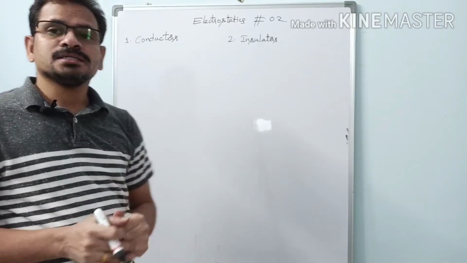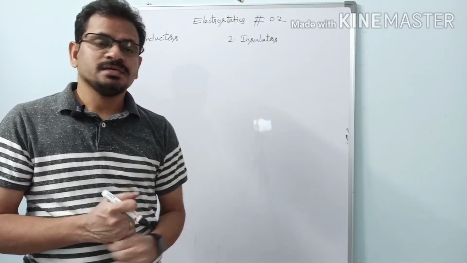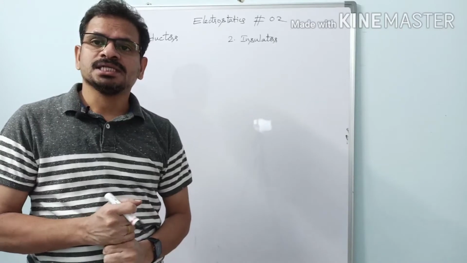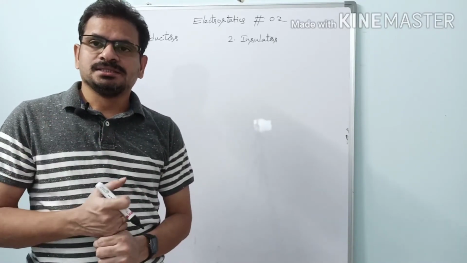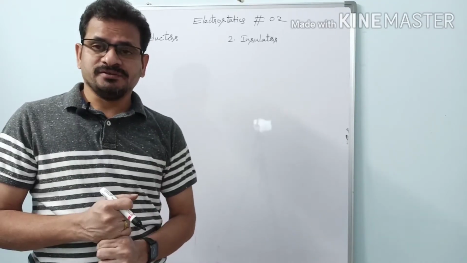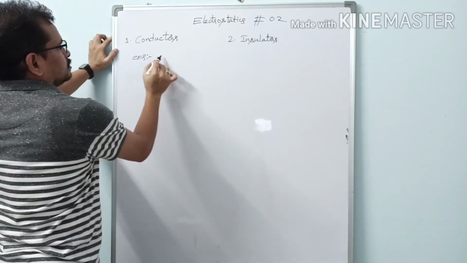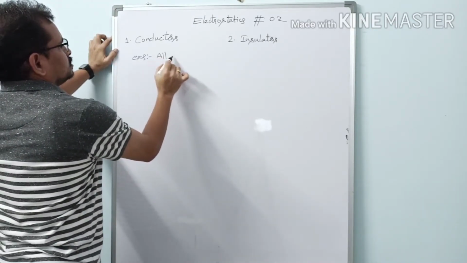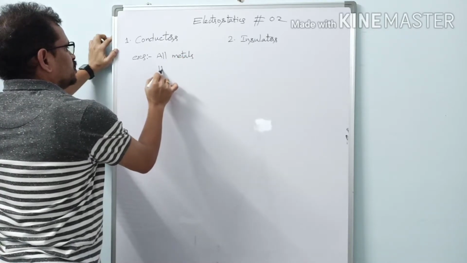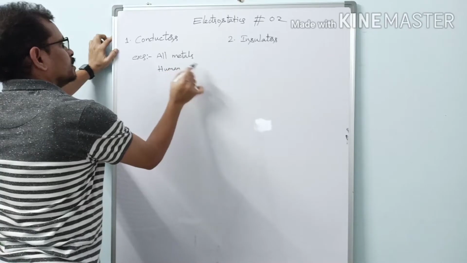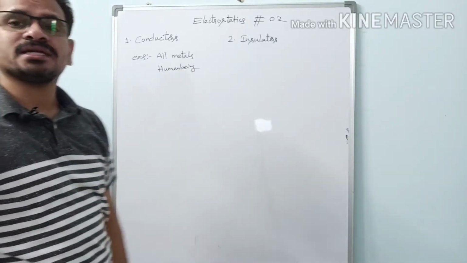So conductors are those materials which conduct electrical charges over their surfaces, while insulators are those materials which do not allow the conduction of electrical charges from one place to another over their surface. Examples of conductors: all metals are conductors. The human body, human beings and animals, all these are conductors only.